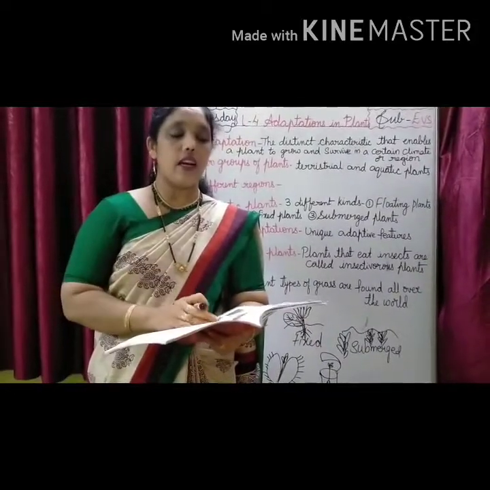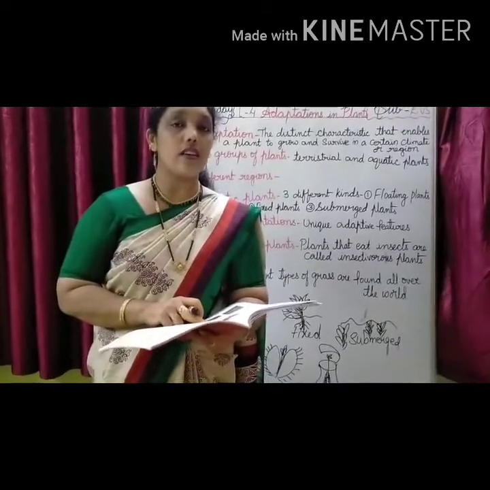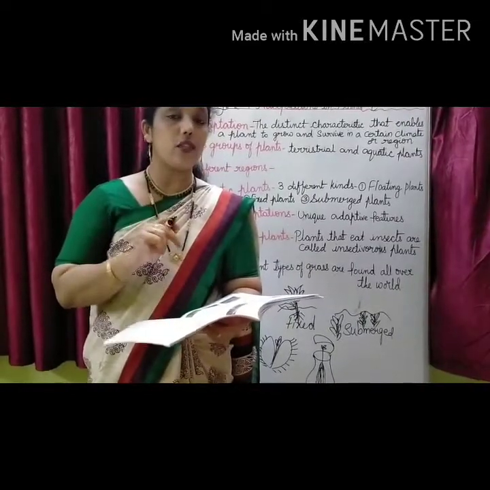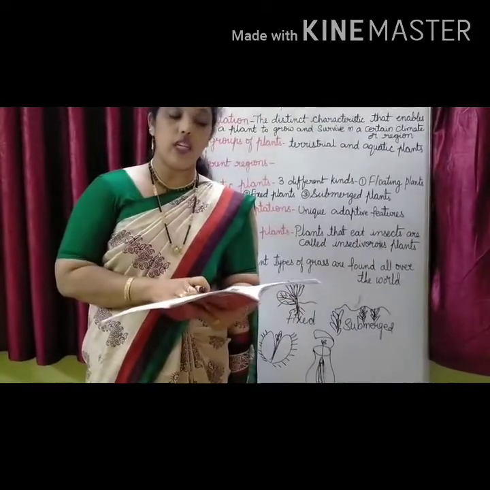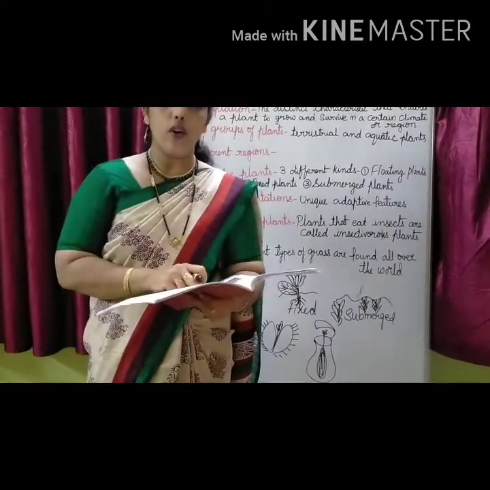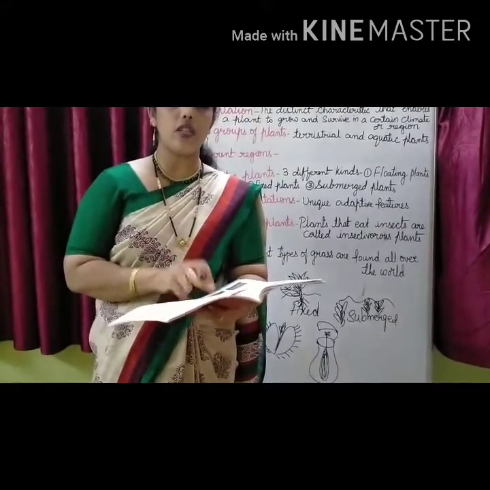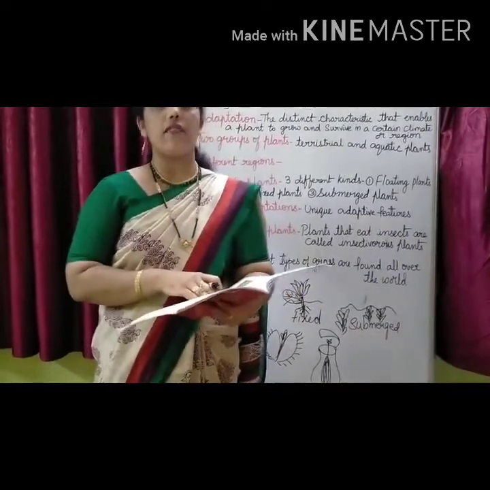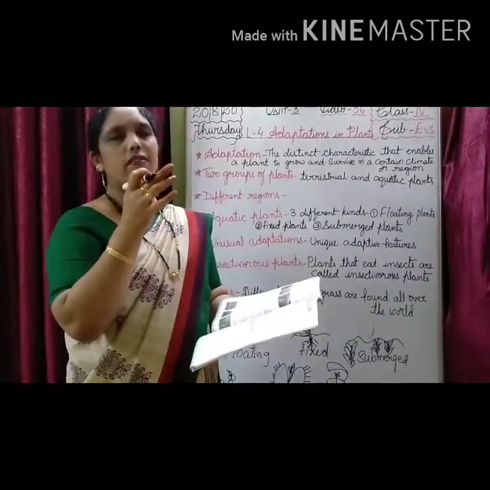It is a parasitic flowering plant that grows in the rainforest of Indonesia. Where can you see this? Only in Indonesia. It has no stems, leaves or true roots. Very interesting, no, children? It is only a 5-petaled flower. How many? Only 5. You can see this picture in your video. The 5-petaled flower can be seen growing on the host plant. Host plant means the one on which it grows. It is also the biggest flower in the world and has a rotten smell, a very dirty smell.